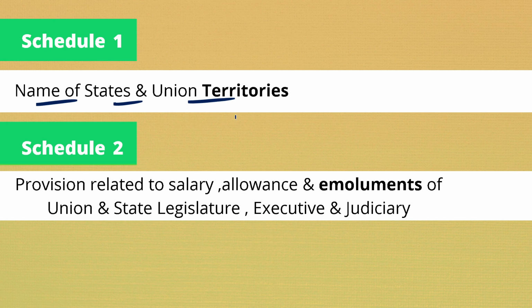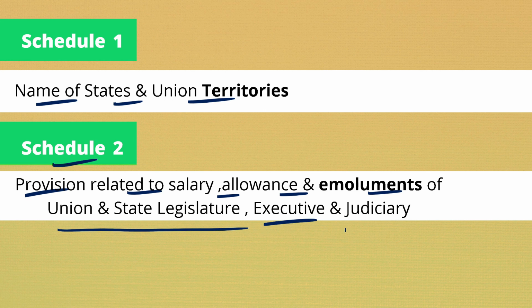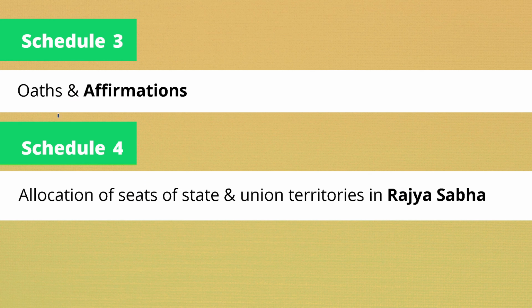Now the second schedule explains the provisions related to salary, allowances and emoluments of the union and state legislature, executives and judiciary. So how much salary for the prime minister, how much for the president, for the chief justice of India, for the attorney general, each and everything is mentioned in schedule 2. In schedule 3, all the oaths and affirmations of various people are mentioned, and schedule 4 discusses the allocation of seats of states and union territories in Rajya Sabha.